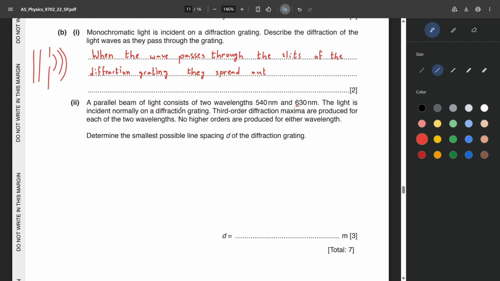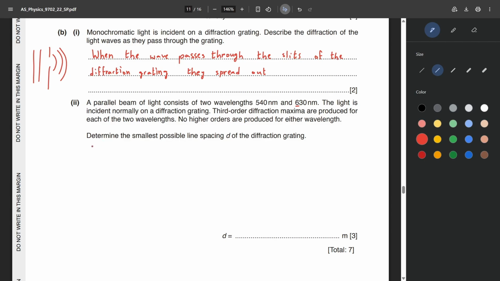A parallel beam of light consists of two wavelengths, 540 nanometers and 630 nanometers. The light is incident normally on a diffraction grating. Third order diffraction maxima are produced for each of the two wavelengths. No higher orders are produced for either wavelength. Determine the smallest possible line spacing d of the diffraction grating.